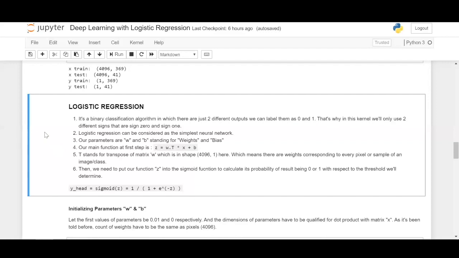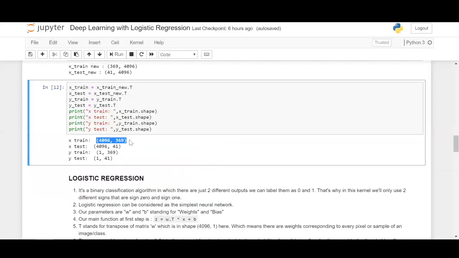So we have seen why we used only two different signs in our problem for logistic regression. Moving on, it is also the simplest form of a neural network in which we have a sigmoid activation function that implements the logistic regression equation, which you can see here. Our parameters W and B stand for weights and bias, as you had seen here. And T stands for transpose, the transpose of the weights in matrix W, whose shape is 4096, 1. Hence, we have applied transpose here also.